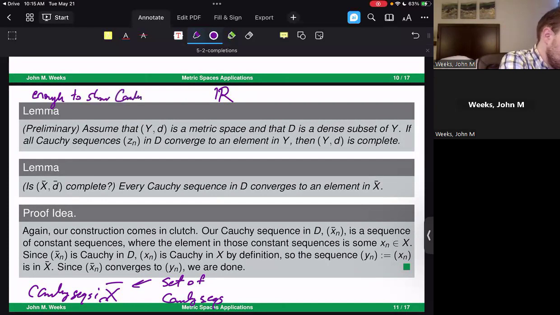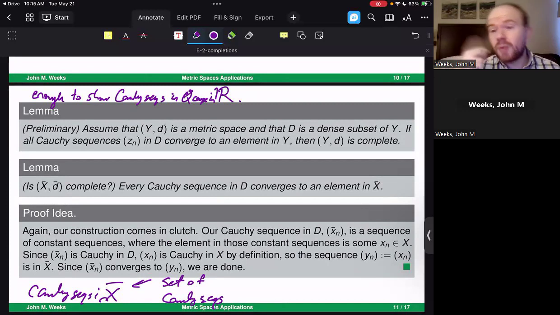that Cauchy sequences in Q converge in R. Cauchy sequences in the rational numbers that converge in R. So I think that's a big difference. Cauchy sequences in the real numbers can include square root of 2 in terms of their Cauchy sequences. But this says if you have a dense subset, then you could just be replacing square root of 2 with a number that's close enough to it, and then just keep going. As long as those converge in the real numbers, then you have your original space complete. And that's exactly what we use for this lemma.